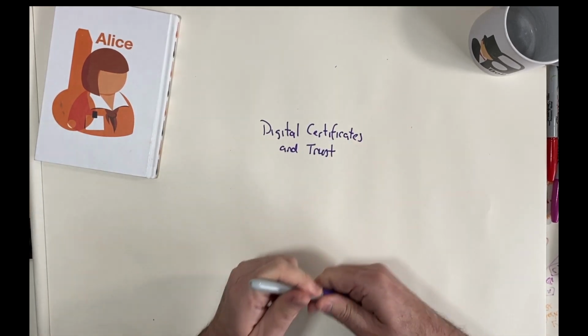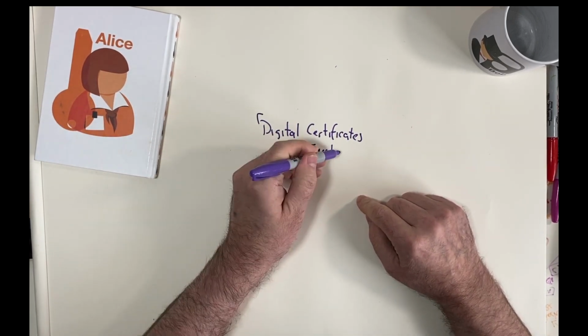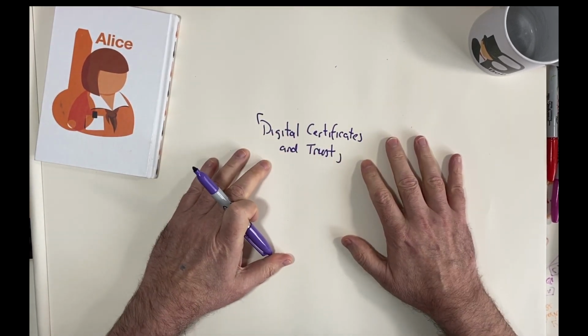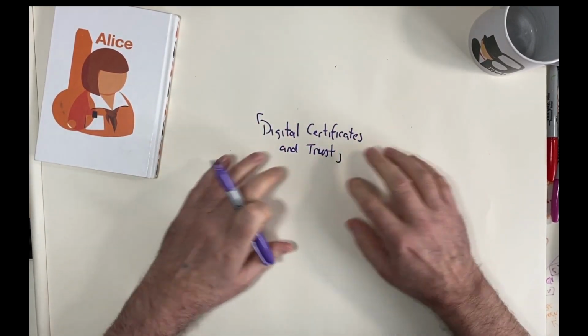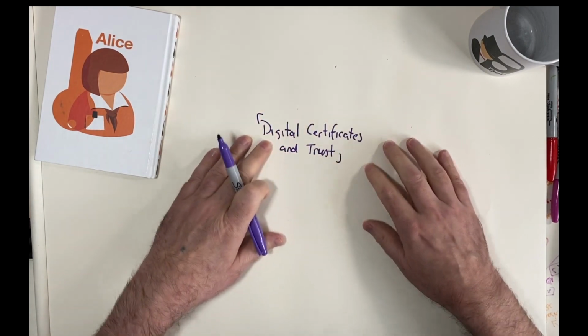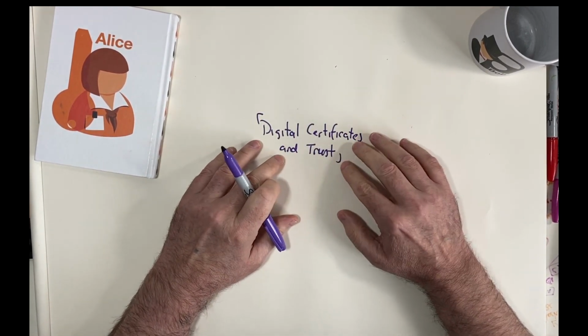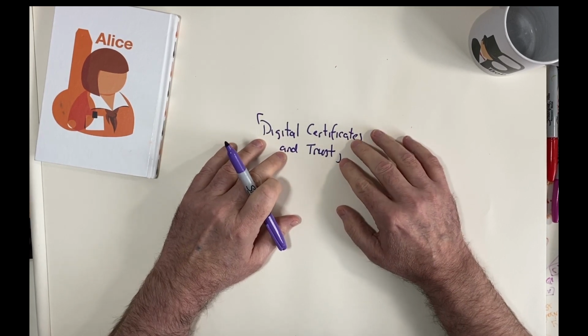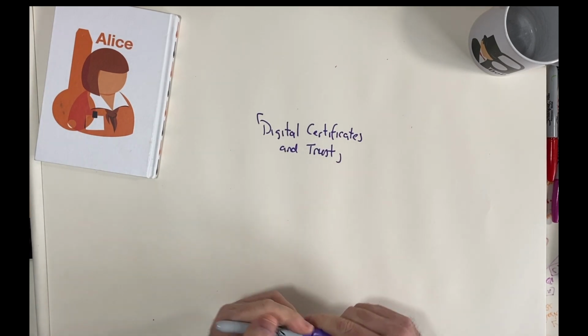Okay, so let's look at digital certificates and trust. Along the way, we'll touch base on some aspects of proving identity, but we'll focus mainly on using public keys to be able to identify entities in a digital way.